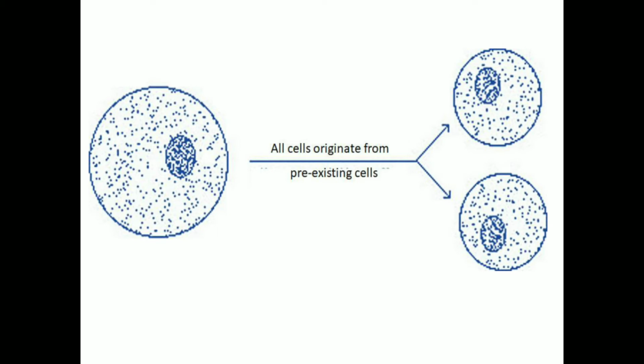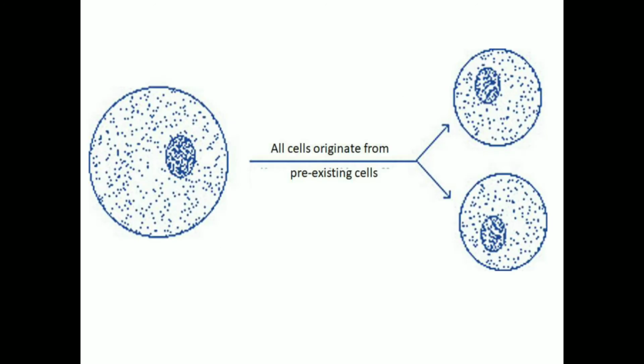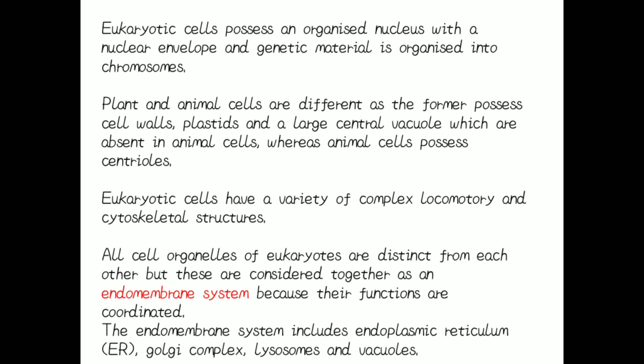So friends, we can observe here the single cell I have drawn. I'll show you with the help of the pointer. Here this is the single cell, and it is getting divided into the first cell and this one is the second cell. So from this picture it is clear that a cell is produced from pre-existing cells only.